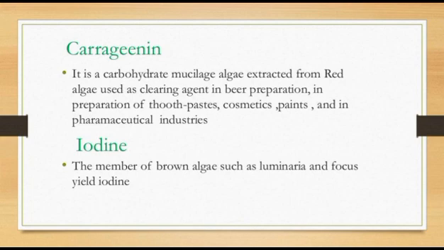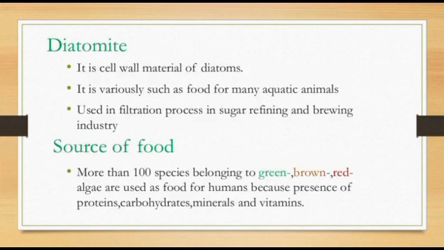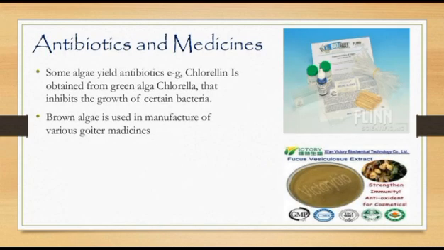Iodine: members of brown algae such as Laminaria and Fucus yield iodine. Diatomite is made from the cell walls of diatomic algae. It serves as food for many aquatic animals, and is used in filtration processes in the sugar refining and brewing industry. Sources of food: more than 100 species belonging to green, brown, and red algae are used as food by humans because of the presence of proteins, carbohydrates, minerals, and vitamins.